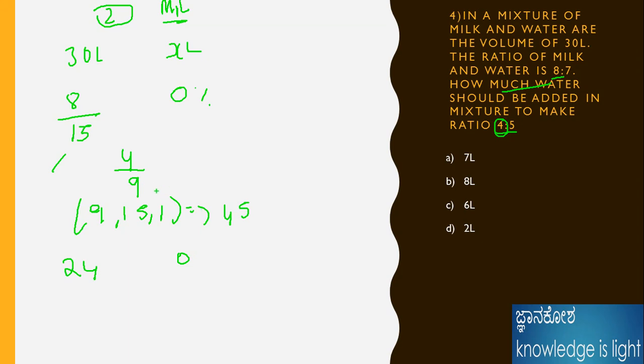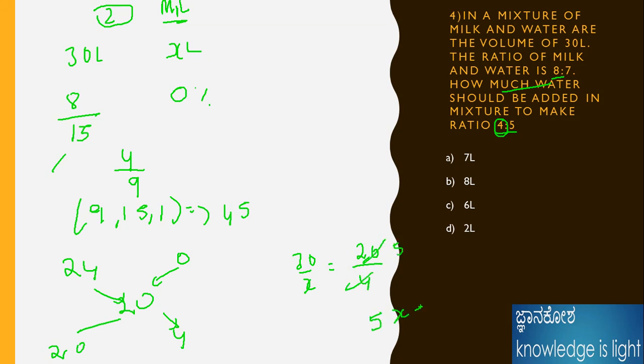Fine. 9 5s are 45, 5 4s are 20. What is the thing coming here? Here it is 20, here it is 4. Therefore 30 by x is equal to 20 by 4. Fine. 4 5s are 20, therefore 5x is equal to 30. x is equal to 6. Understand? The answer is already known from the first method. 6 liters is the answer.